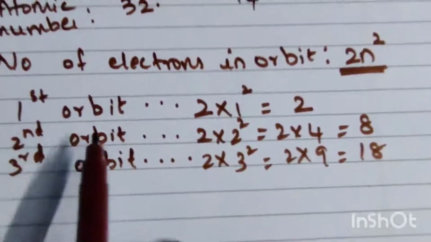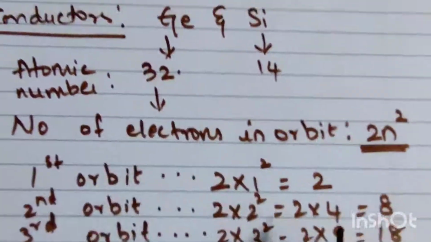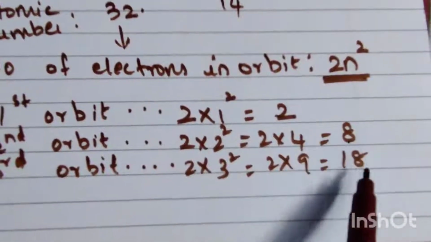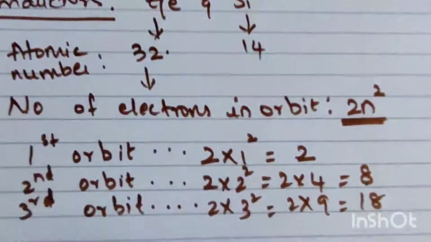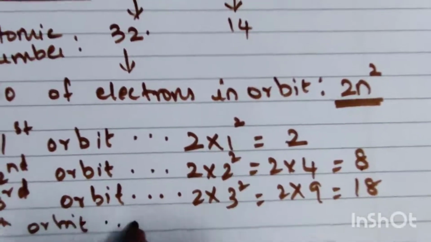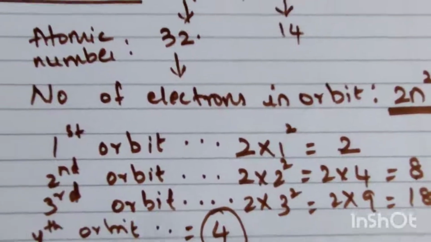Now see, this I am doing for germanium, whose atomic number is already 32, right? 2 plus 8 is 10, 10 plus 18 is 28. 28 are done, that means the remaining is 4. So the fourth orbit will have 4, because the remaining are 4.